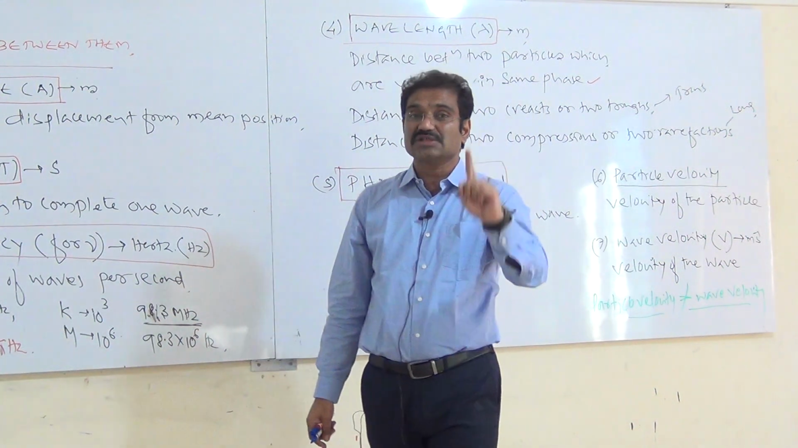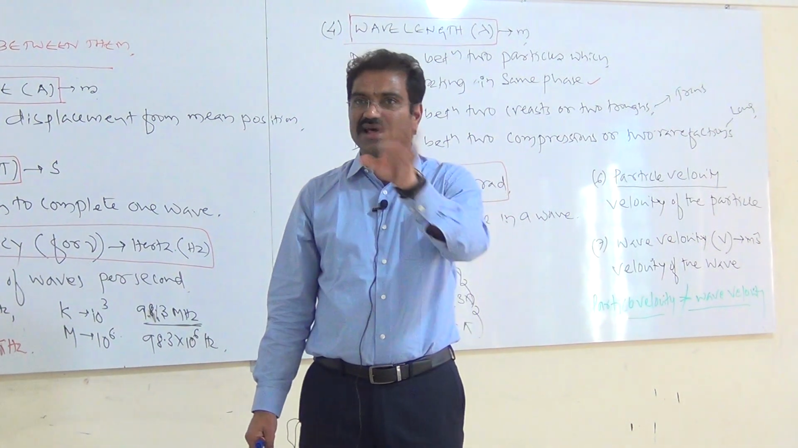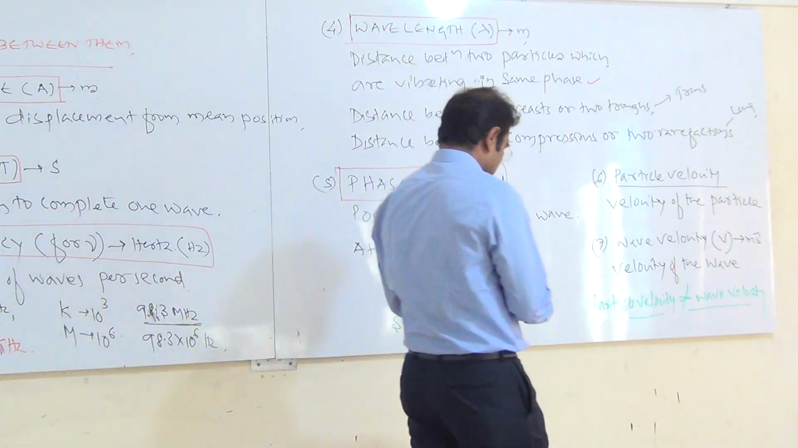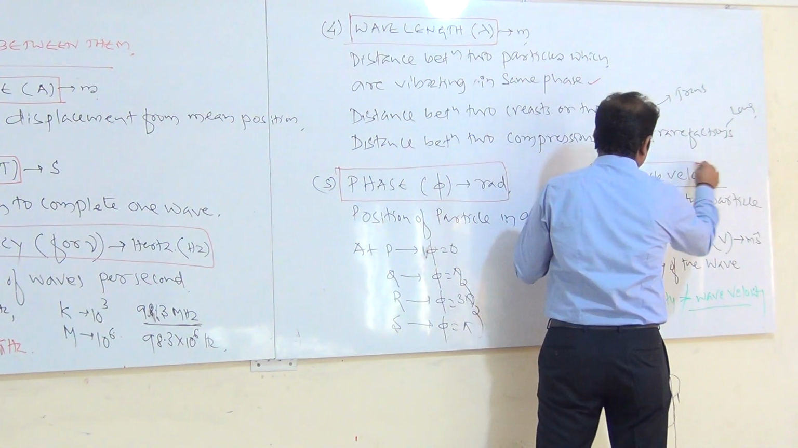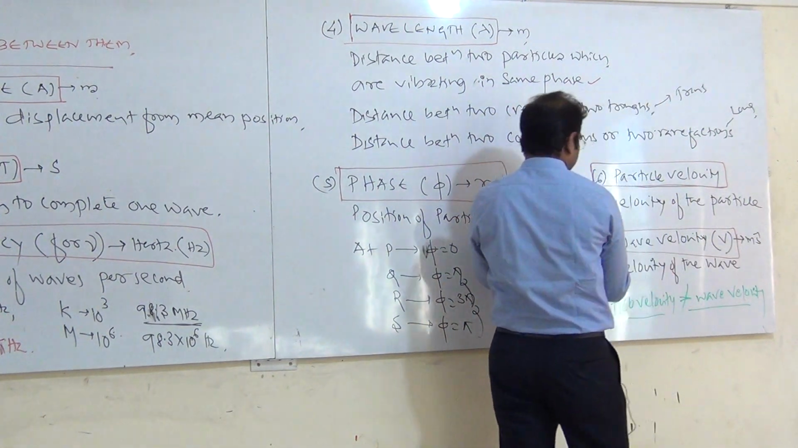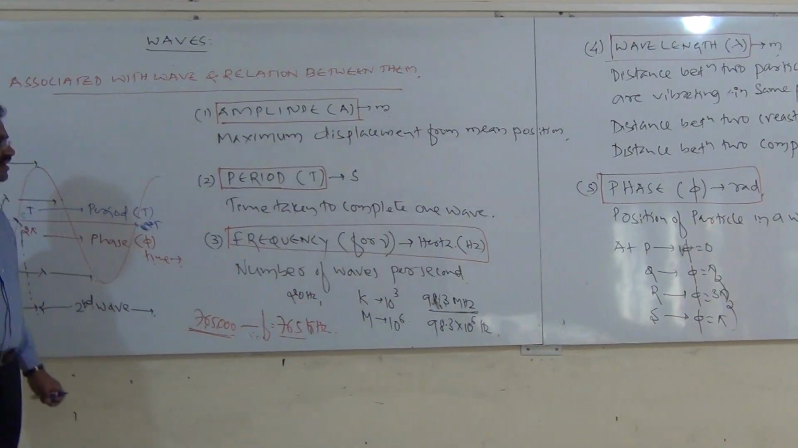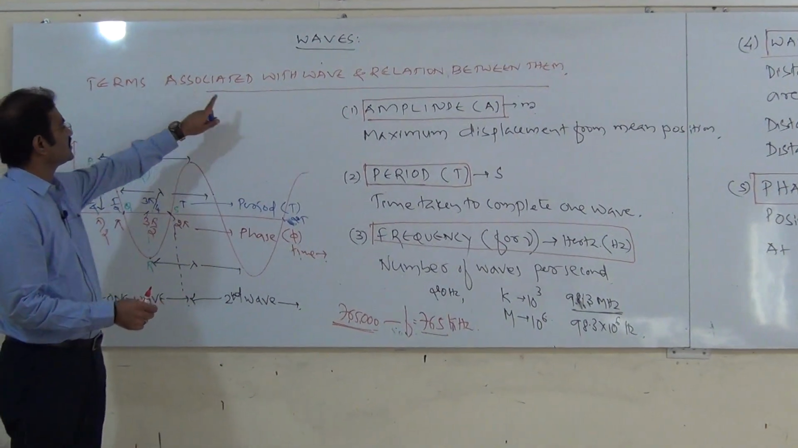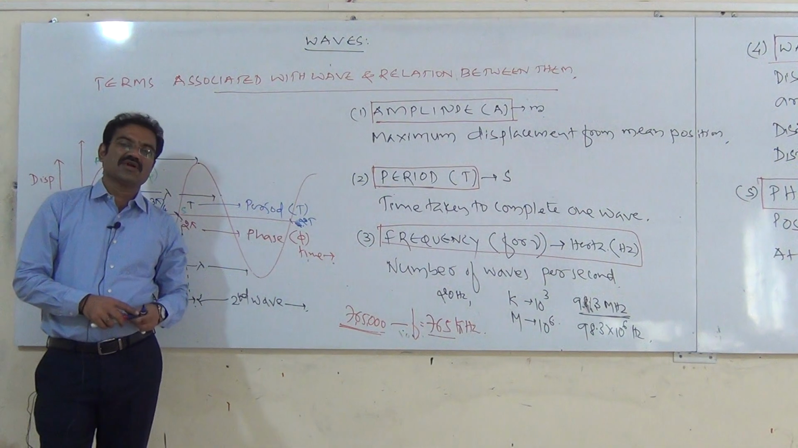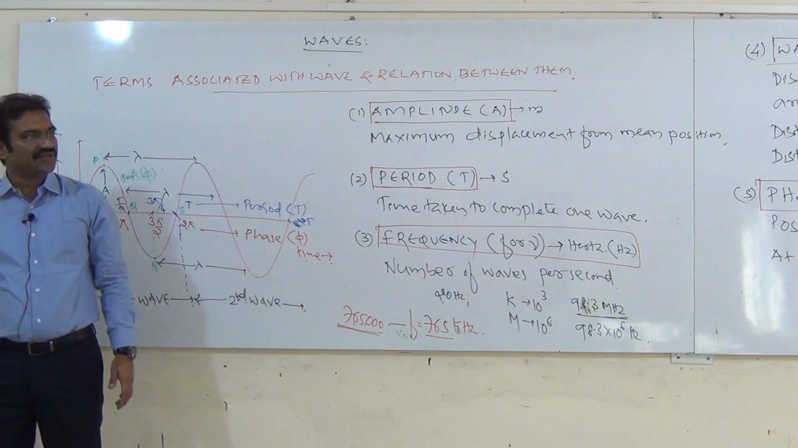Remember, particle velocity is entirely different from the wave velocity. Wave velocity is concerned with the wave and particle velocity is concerned with the particle. Therefore, particle velocity is the velocity of the particle. Wave velocity is the velocity of the wave. Right. So these are the 7 definitions. Very important definitions, the terms associated with the wave. Then the next discussion is we have to establish the relation between them. Okay, so take a note of this.